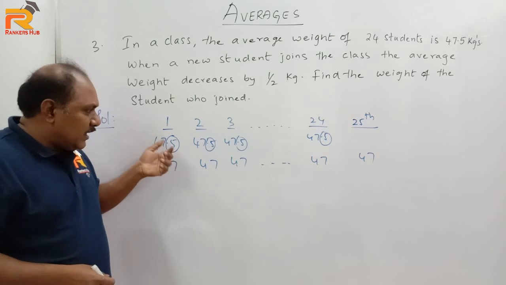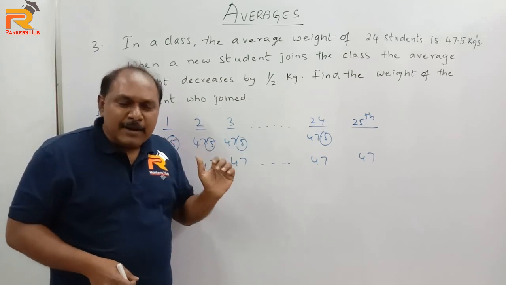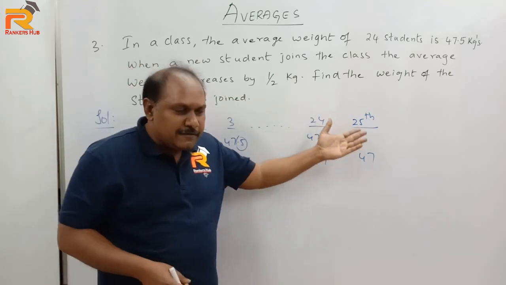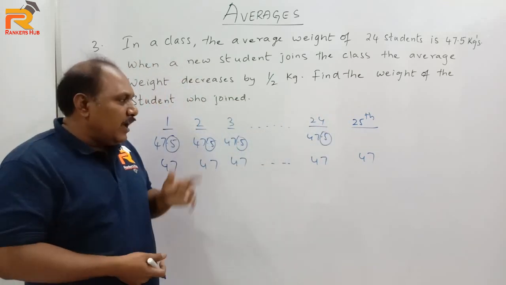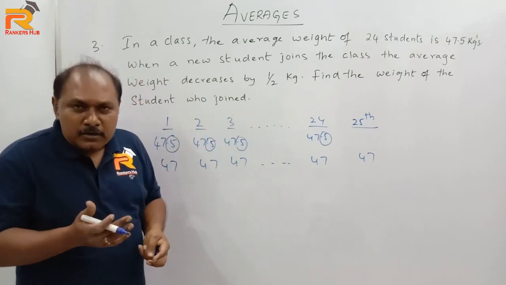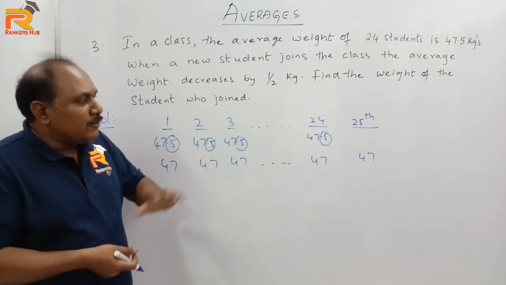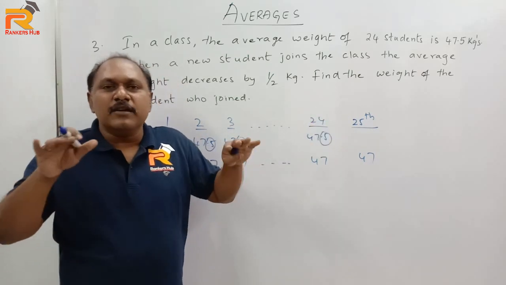Now definitely this half kg with all these 24 students, they might have given it to this 25th student so that everyone will come to 47. ఈ హాఫ్ కేజీ ఏదైతే ఉందో ఈ 24 స్టూడెంట్స్ దగ్గర, అది వాళ్ళు అందరూ కలిపి ఈ 25th స్టూడెంట్కి ఇచ్చి అందరూ సమానంగా 47 kgs దగ్గర ఉన్నారు.